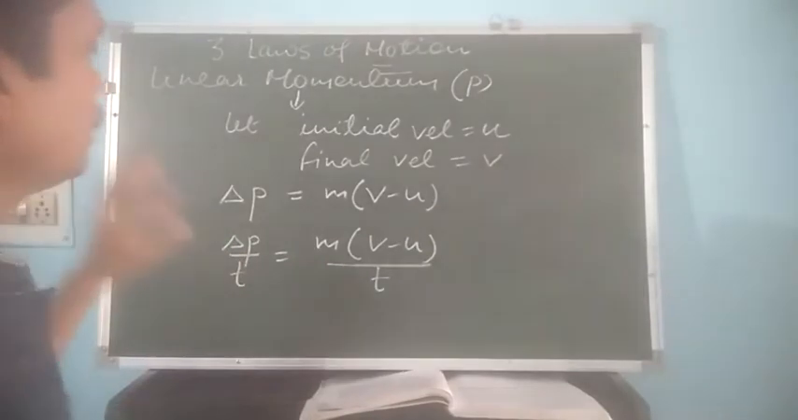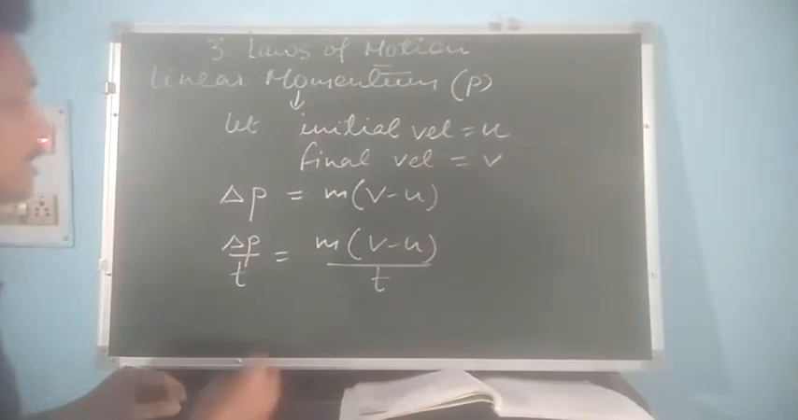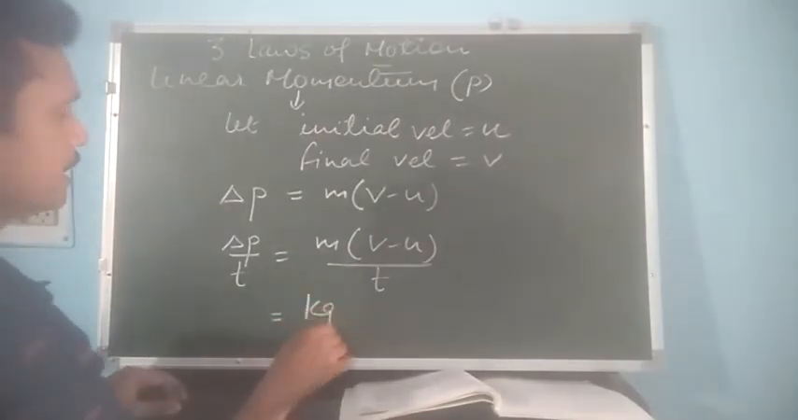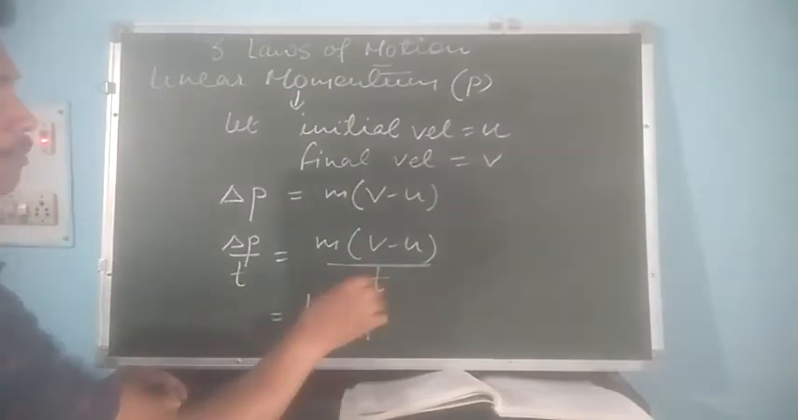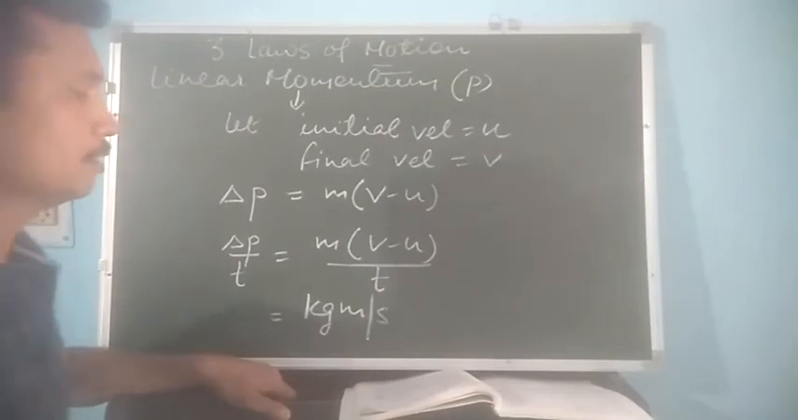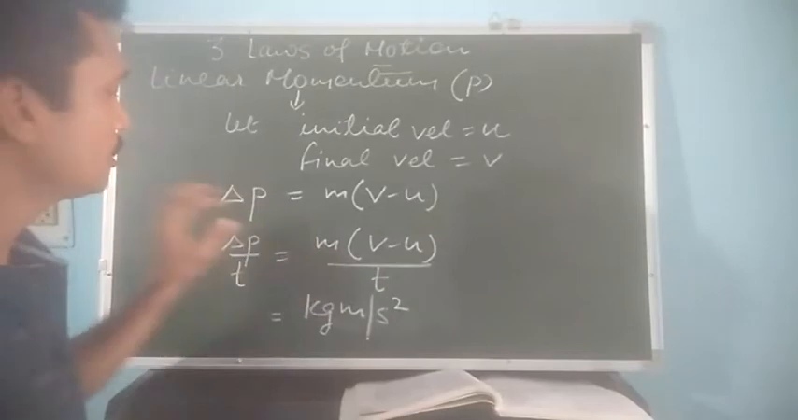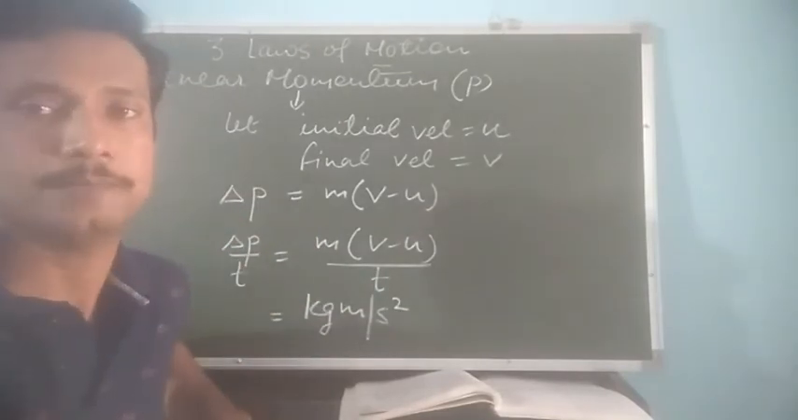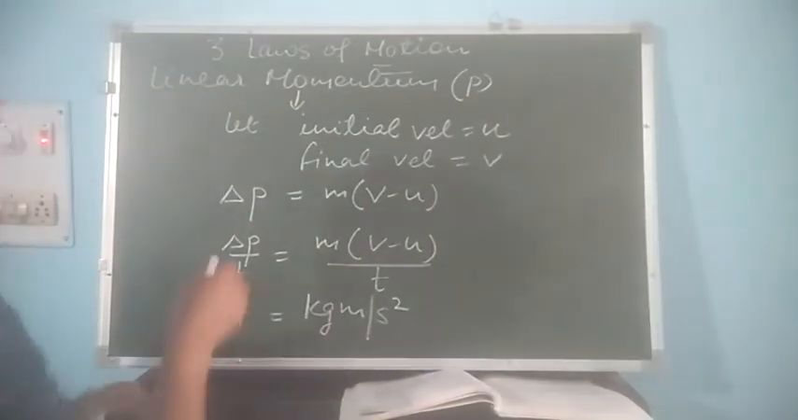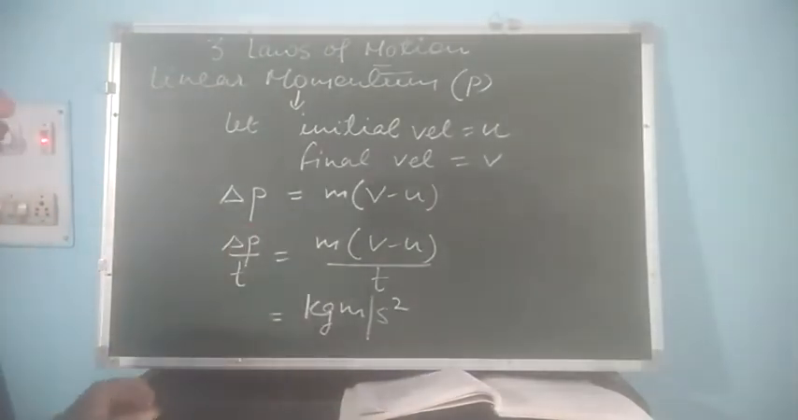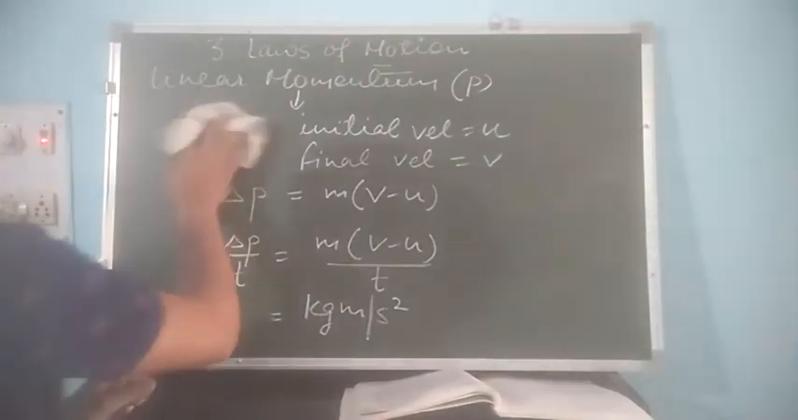Now if you write the unit of rate of change of momentum, then please see, it is not kg meter per second, but it is kg. This change in velocity will have meter per second, and the time also has the unit second. So finally we get kg meter per second square as the unit of rate of change of momentum. So this expression is the rate of change of momentum. Let us see some more things about it.